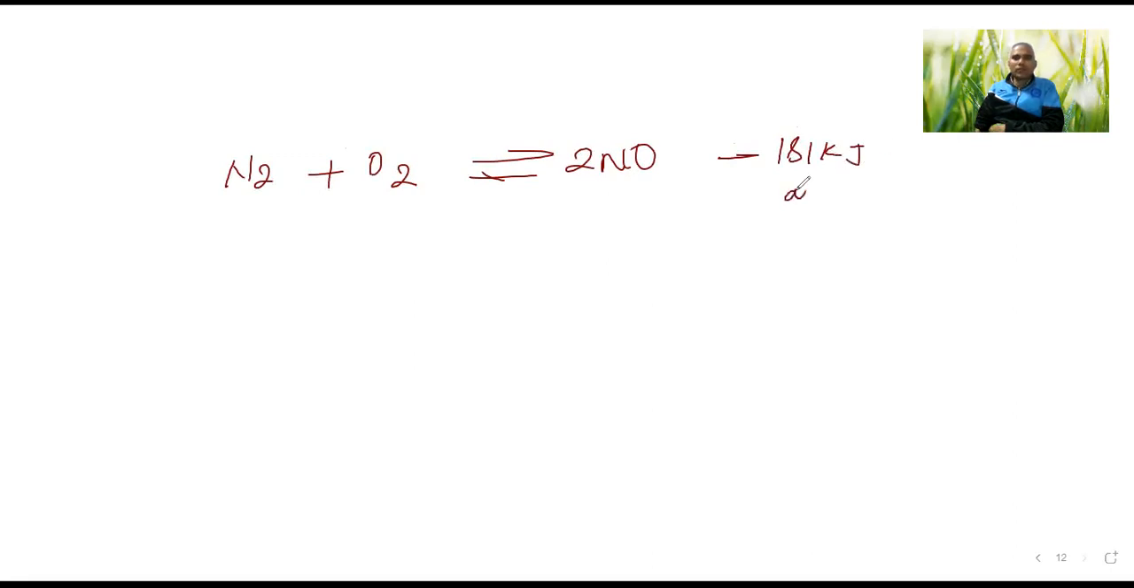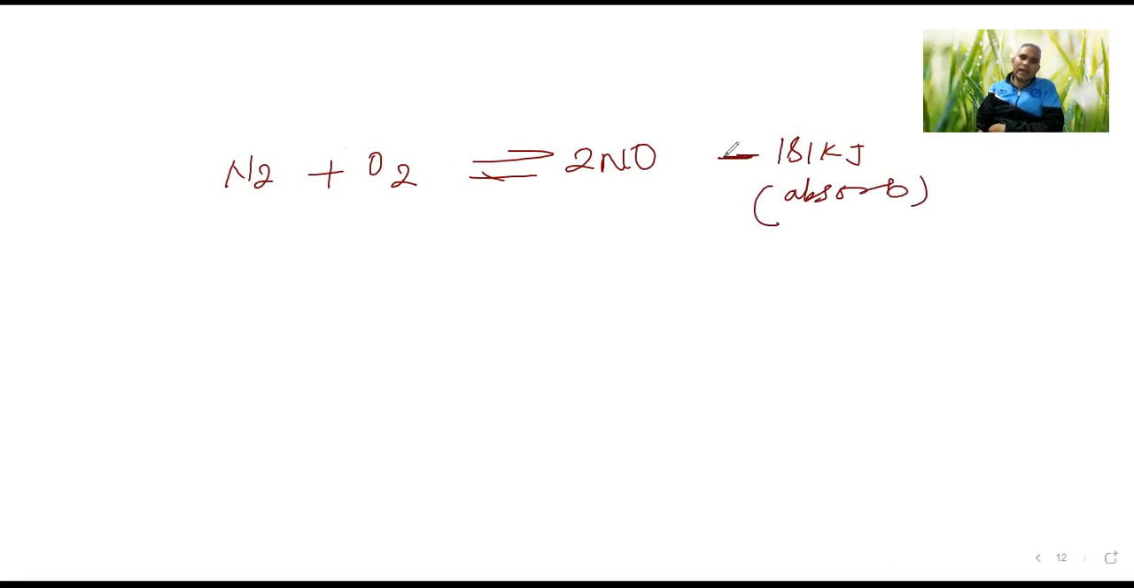I got the answer, but it is also exothermic. Most of the reactions are exothermic, that is the problem. Here I got it: N2 plus O2 gives 2NO, and here the heat is 181 kilojoules, which is going to be absorbed. There is a negative sign, so it is absorbing.